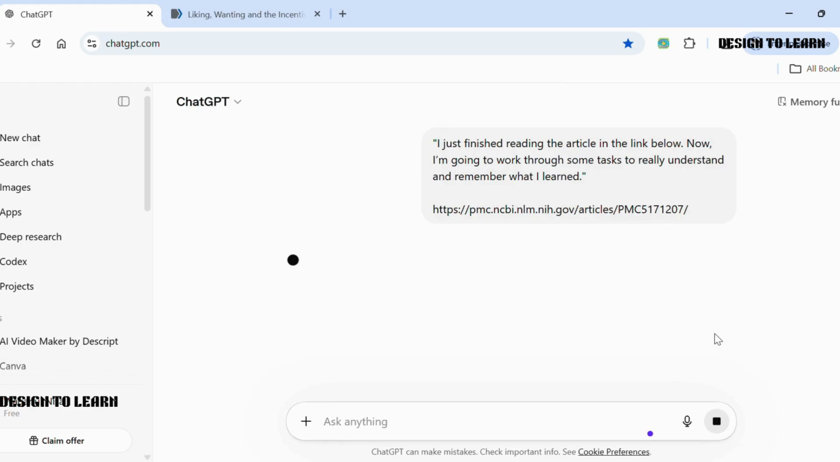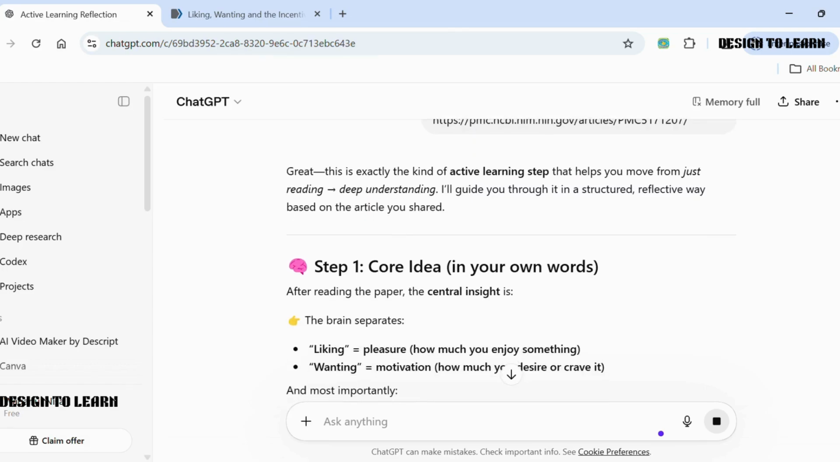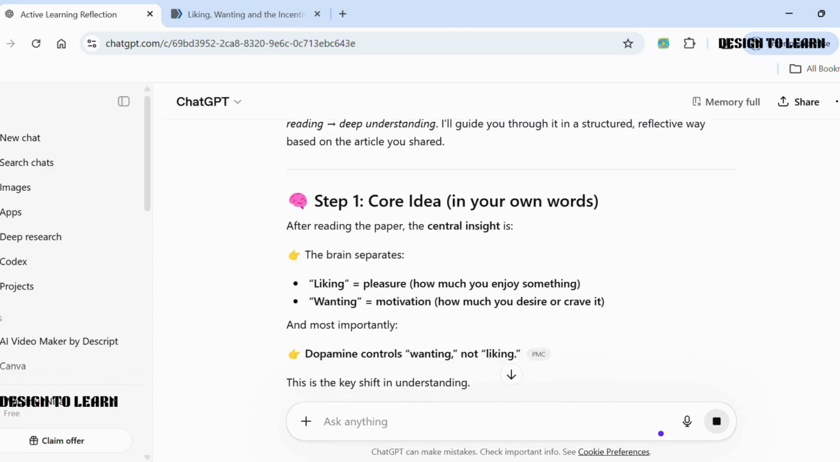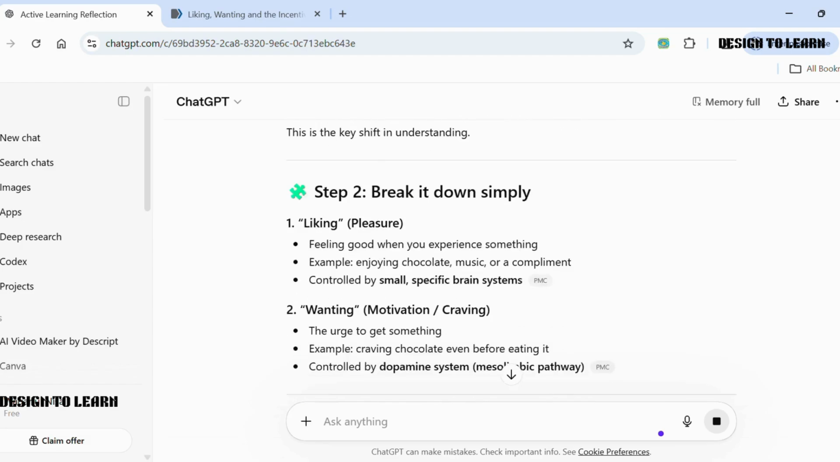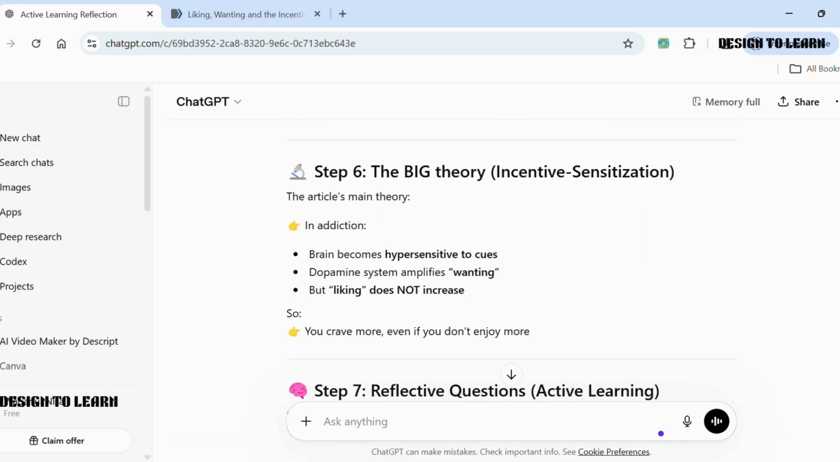We type, "I have just finished reading this article, and I want to understand and remember it better in a structured way." Now, watch this carefully. We get a clear explanation that breaks down the topic into key ideas, explains where dopamine works in the brain, how it appears even before reward, and why humans are constantly driven to want more. This is where learning actually begins.